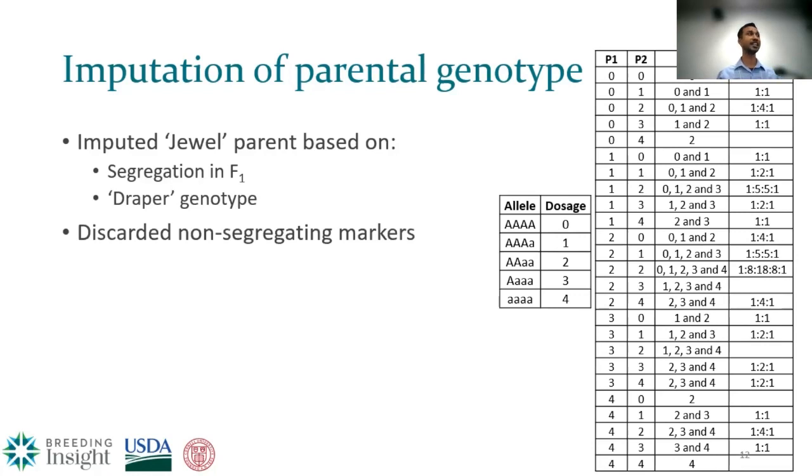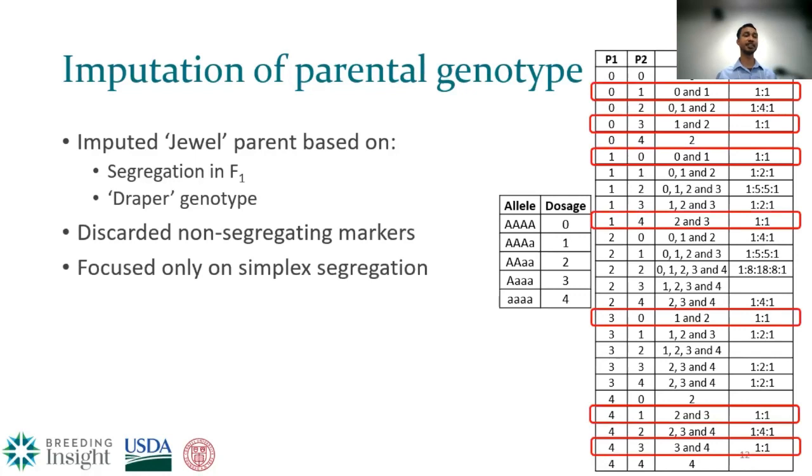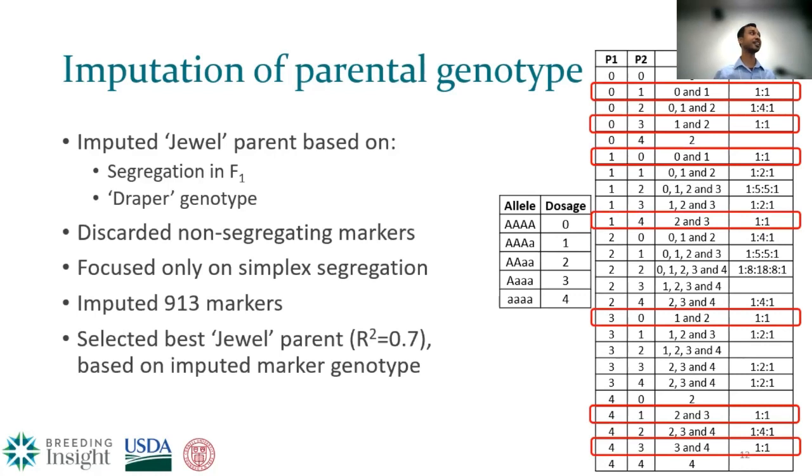We discarded the non-segregating markers from the whole population and focused only on the simplex segregation that I presented here, because it's easy to predict those, obviously. So with that, we were able to impute 913 markers throughout the genome. And with those 913 markers, we selected the best Jewel parent among the 5 that we sequenced for our linkage map construction.